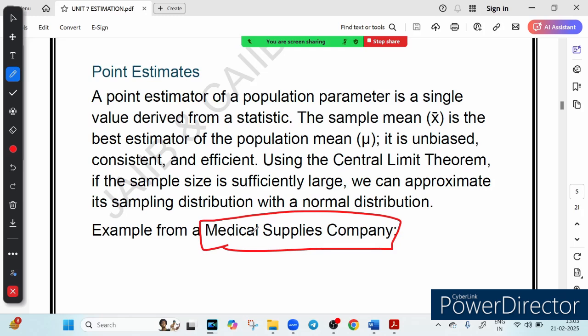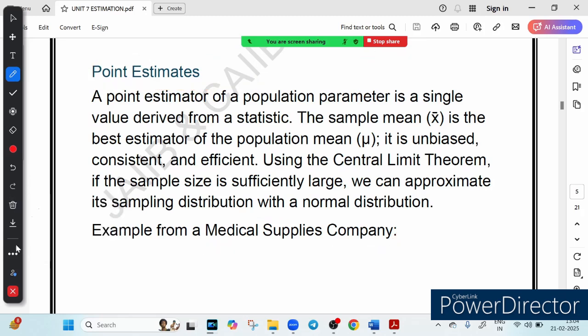That is exactly how point estimate works in statistics and banking. So the question is, what is this point estimate? A point estimate is a single number. Whenever I say point estimate, it just means a single number used to guess an unknown value for a large group. For example, the average number of syringes per carton.